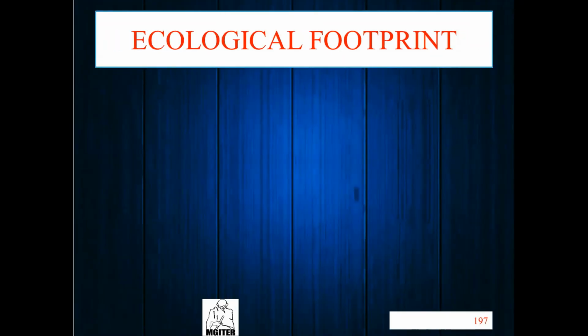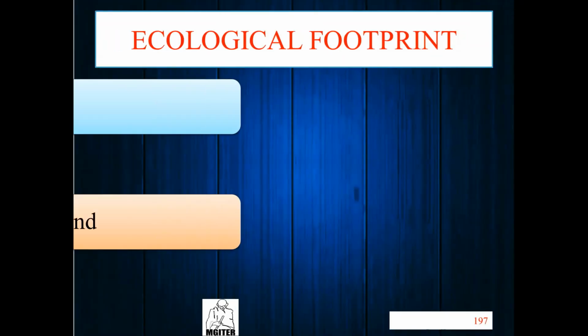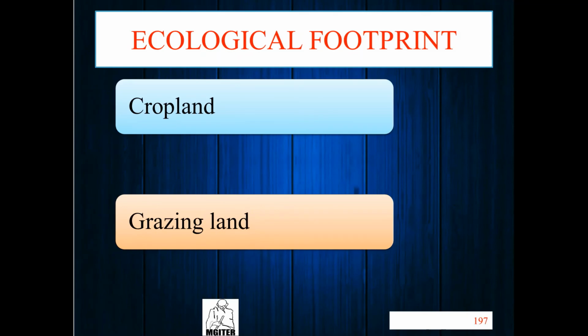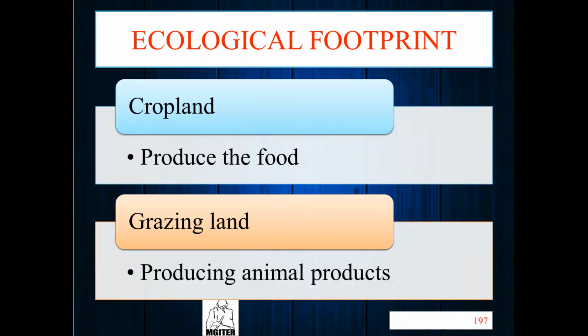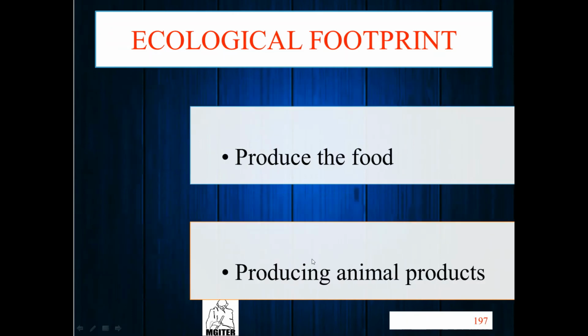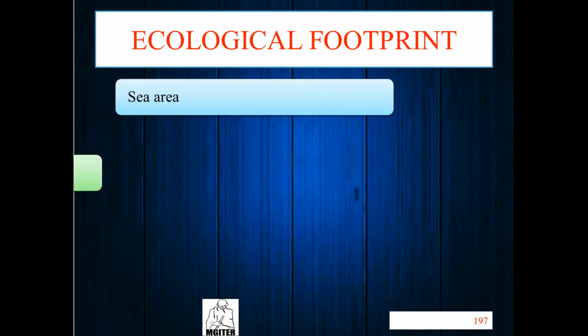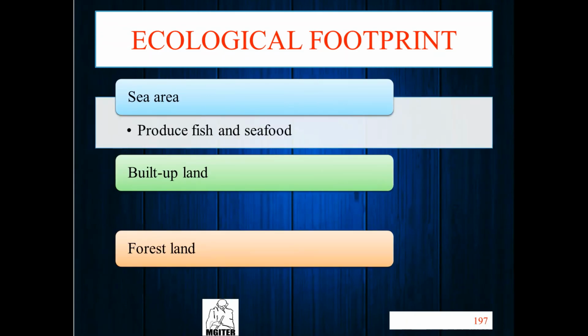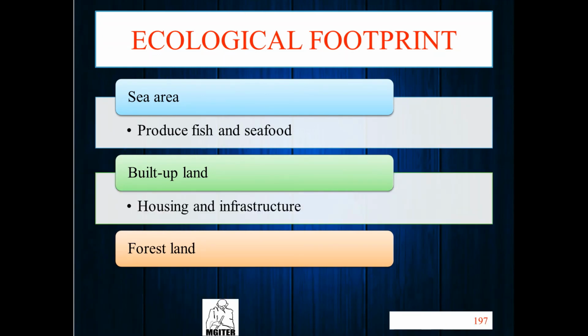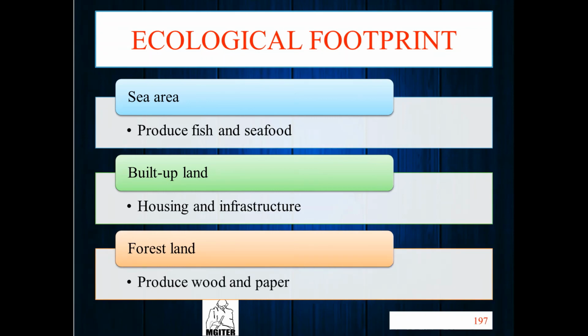Now we have some ecological footprint types, like cropland and grazing land. Why do we use cropland? For food products, and grazing land for producing animal products. Cropland is used for agriculture, grazing land for the animals. Then sea area, built-up land, and forest land. Sea area is used for fish and seafood. Built-up land is used for housing and infrastructure. Forest land is used to produce wood and paper.